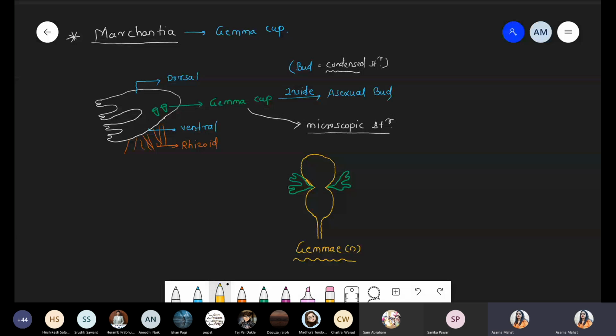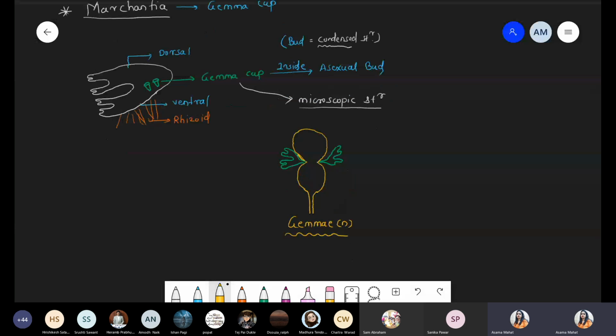Okay, so I'll continue this part. Here we are talking about the structure of this gamete, right? This gamete is also called the asexual bud. Same point.